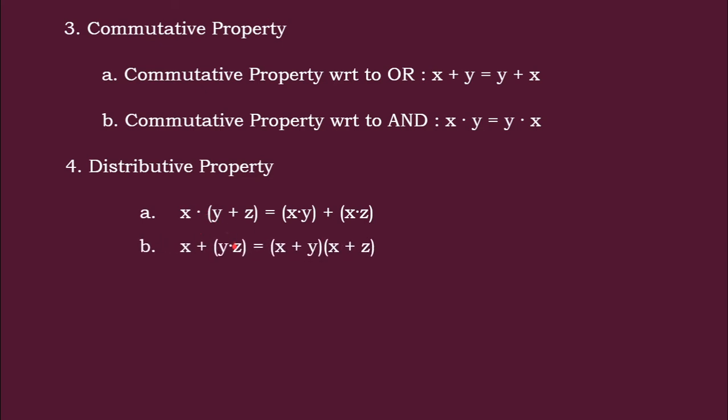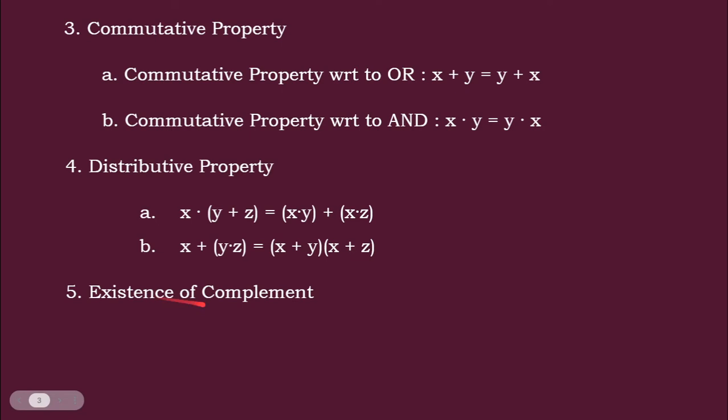Here plus and dot are interchanged, so in the answer also the dot is replaced by plus and the plus is replaced by dot. If you don't mention any operator, it is the dot operator. So this distributive law also applies for these binary values.